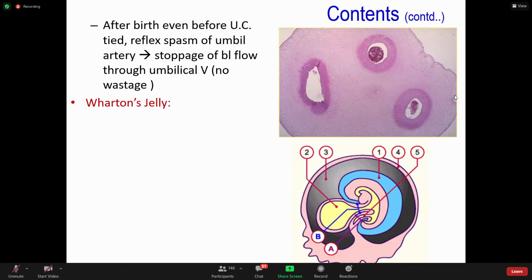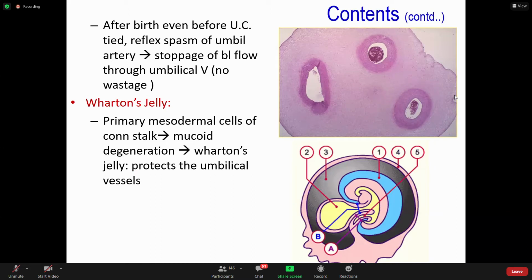After birth, before the umbilical cord is tied, the reflex spasm of the umbilical artery will cause stoppage of blood flow through the umbilical vein. So no wastage is there. Wharton's jelly, we know, is extra embryonic mesoderm. It is primary mesoderm or extra embryonic mesoderm. Through mucoid degeneration, it protects the umbilical vessels. So this Wharton's jelly is actually protective.